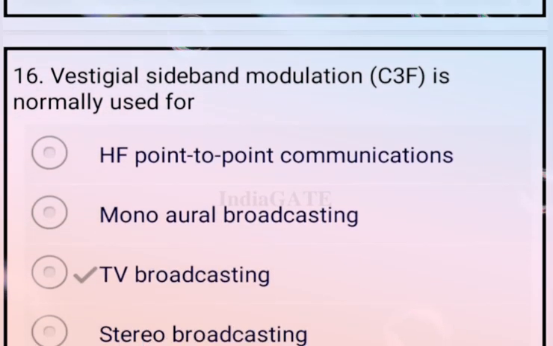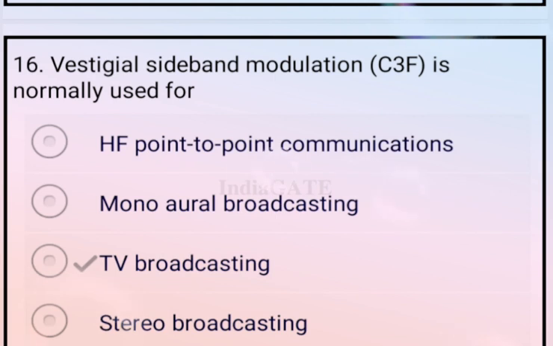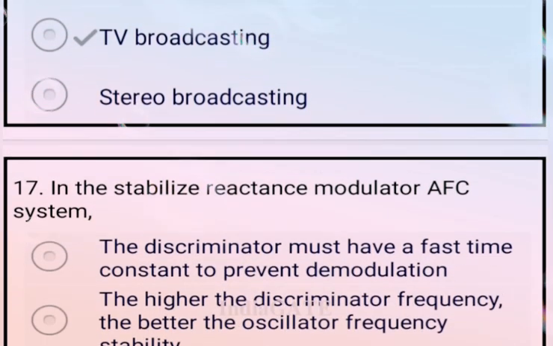Next question. Vestigial sideband modulation C3F is normally used for basically TV broadcasting. So option C is your correct answer. Come to the next question.